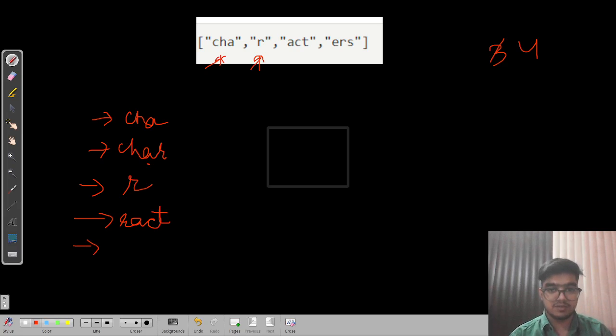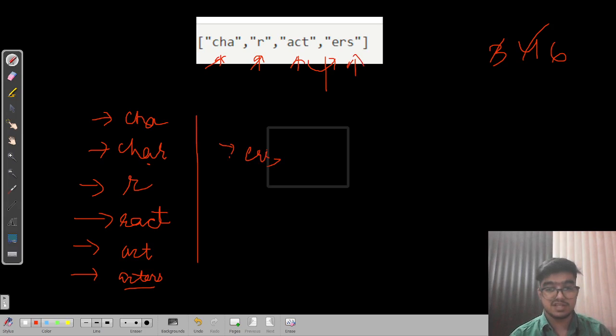So now we come here and try to create all the unique strings from there. ACT is unique, right? But its length is 3, so we don't have to update it. Now can we concatenate ERS to it? Yeah, because ACT and ERS are both unique and we can create ACTERS. Its length is 6, so we update our length to 6. Similarly, here we have ERS and there is nothing left in the array, so we can't concatenate anything, so the answer is this.